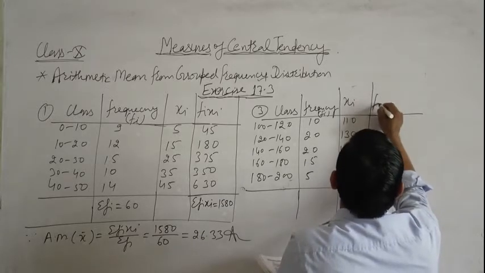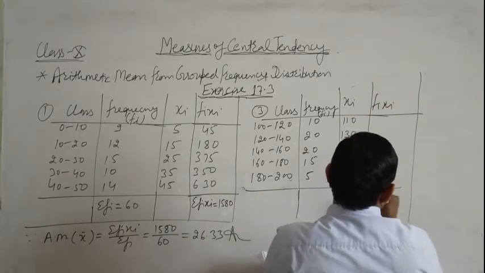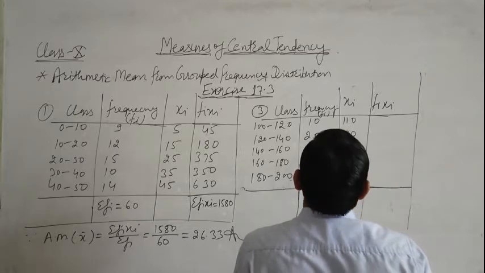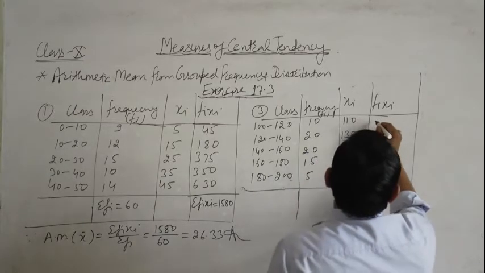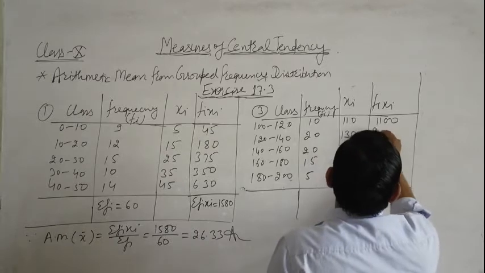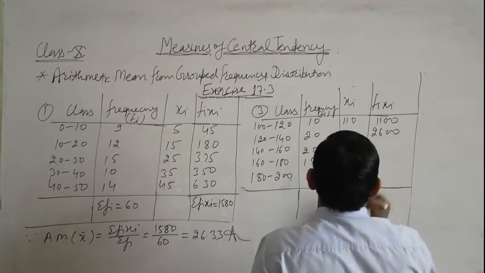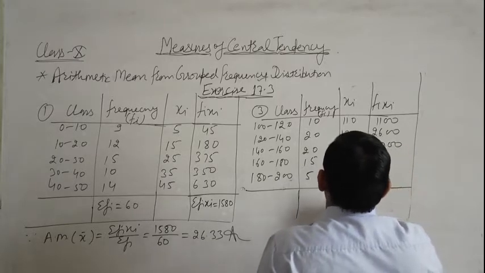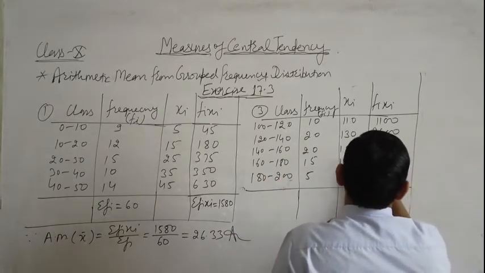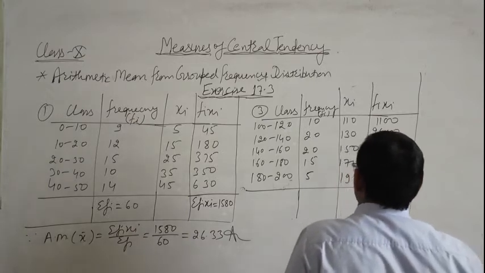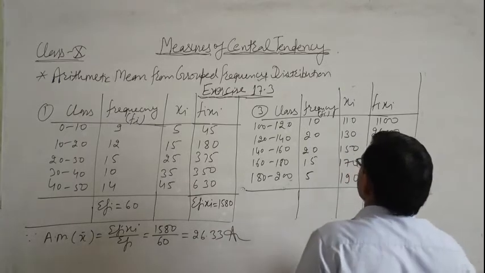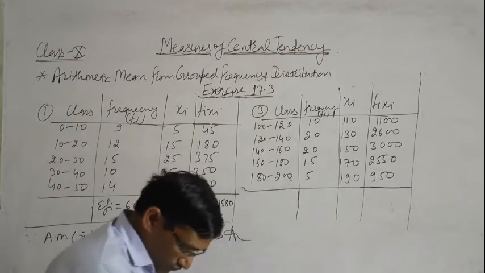Next we find fi xi. fi xi means 110 multiplied by 10, it means 1100. Then 130 times 20 is 2600, then 150 times 20 is 3000, then 170 multiplied by 15, we get 2550, and 190 times 5 is 950. So these are the values of fi xi.